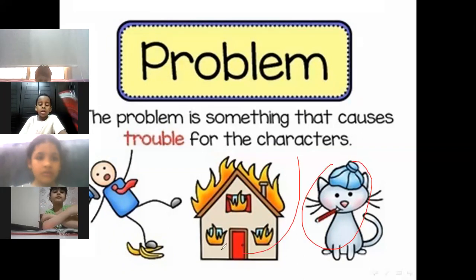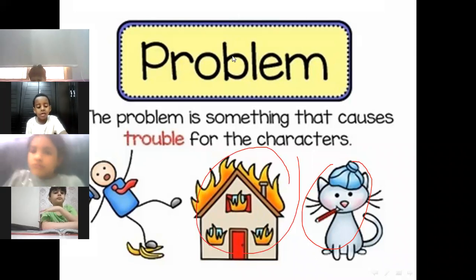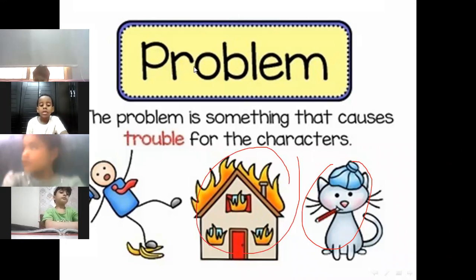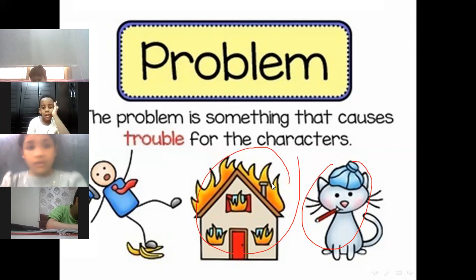If there is a fire in the house, this is a problem. If the boy slipped on a banana peel, this is a problem. So the problem in the story is the trouble, or what causes trouble for a character, or what's